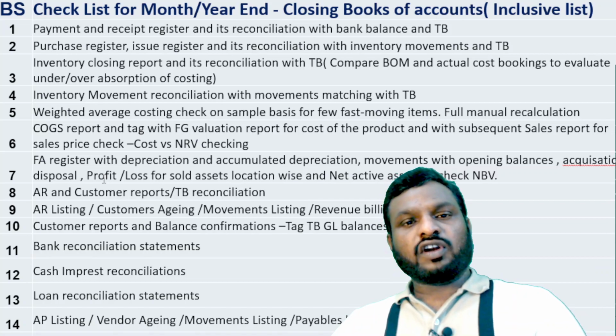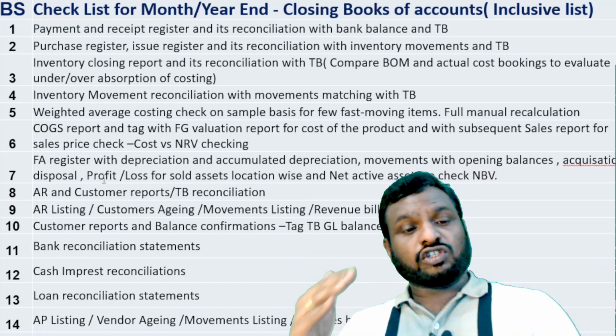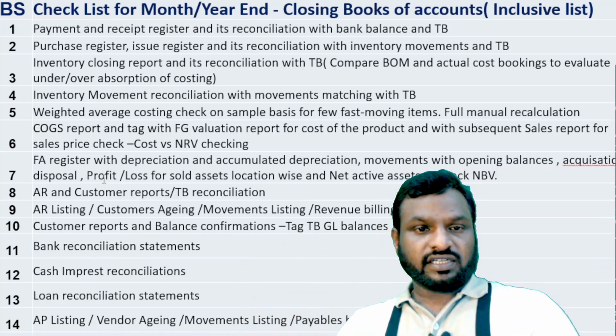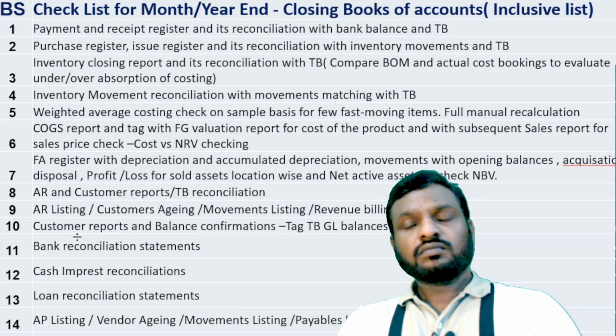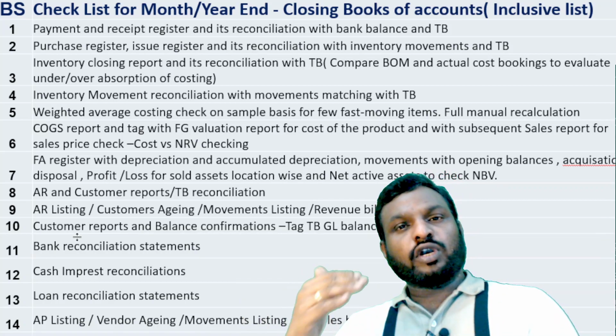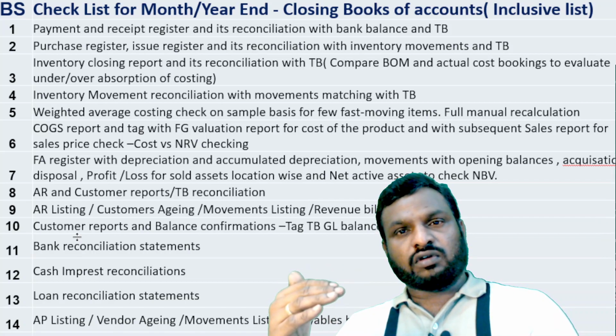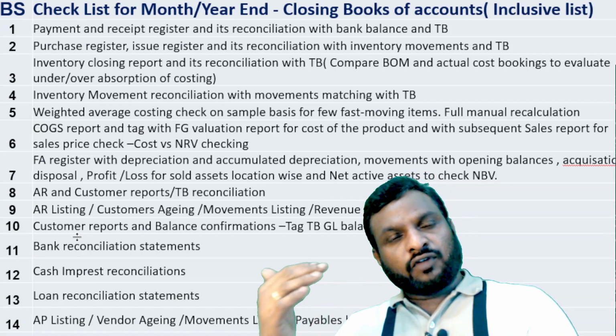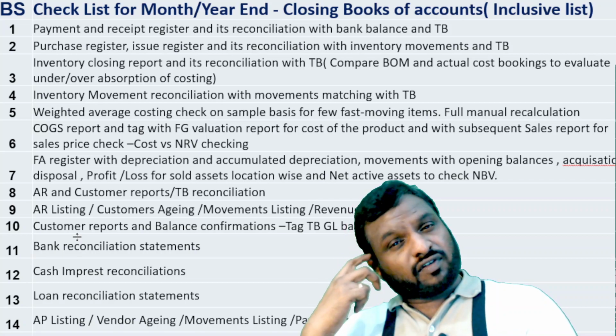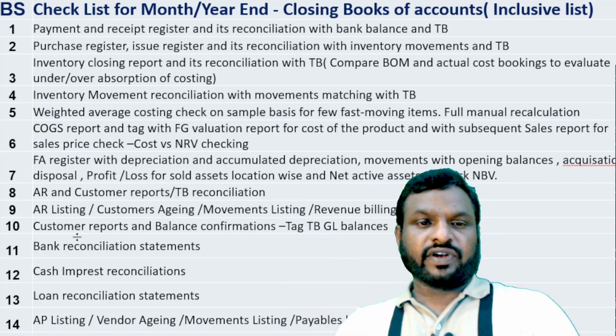What are the profit or loss? It will show location wise, job wise, cost center wise. Further, I am not discussing impairment as well as fair market value recognition. Why? Because impairment and fair market value are a different concept, an advanced level of concept. We'll discuss them in a short summary in the next videos.